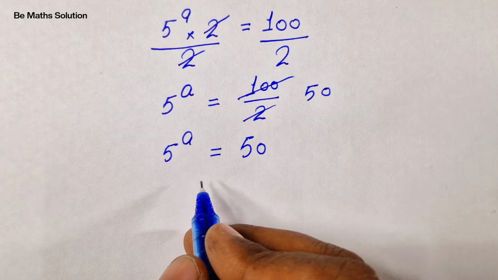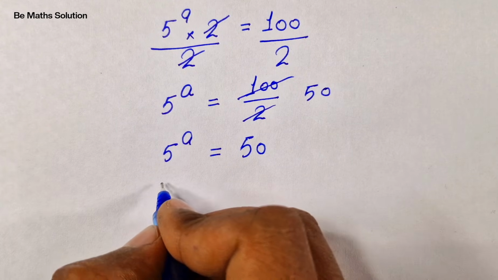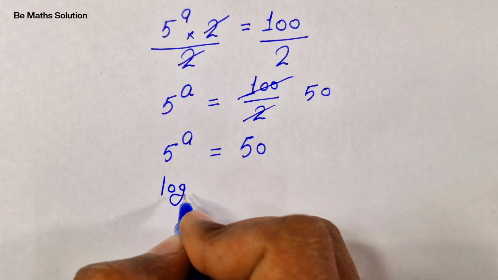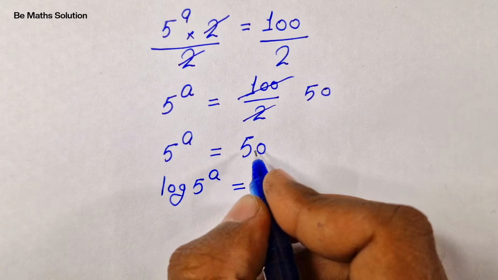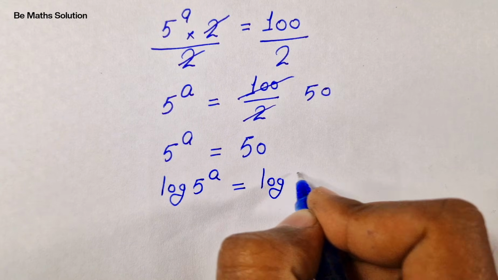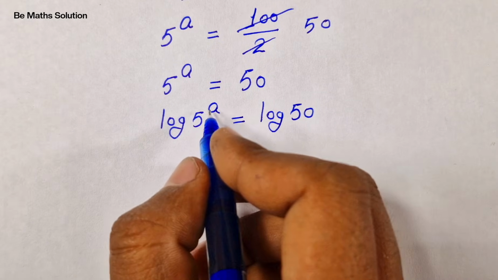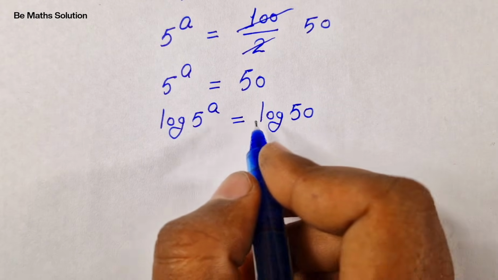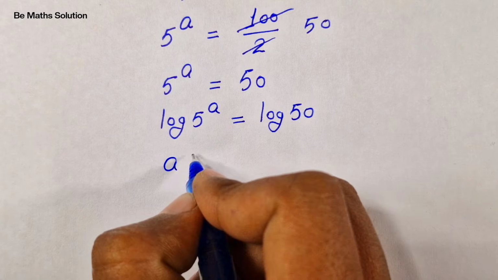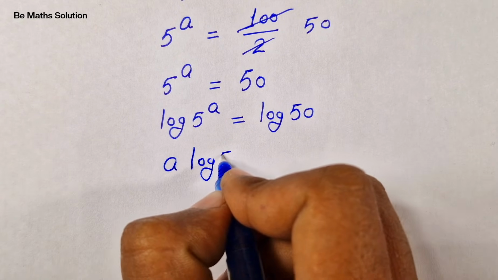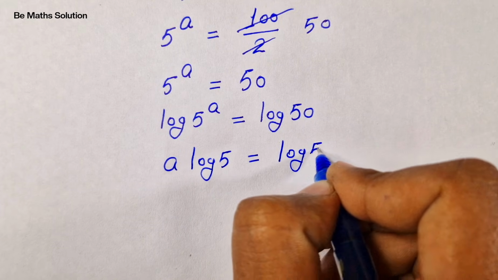Then in the next step, we will apply log on both sides. Log 5 to the power of a is equal to log 50. Then this a will move to the front, so it will be a log 5 is equal to log 50.